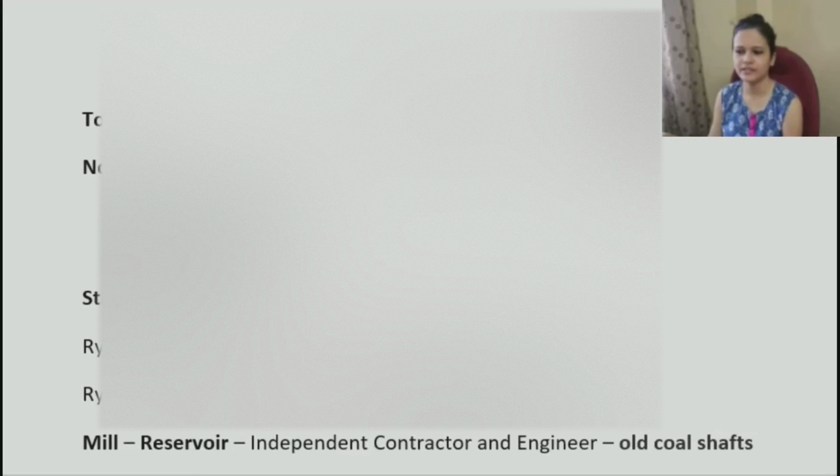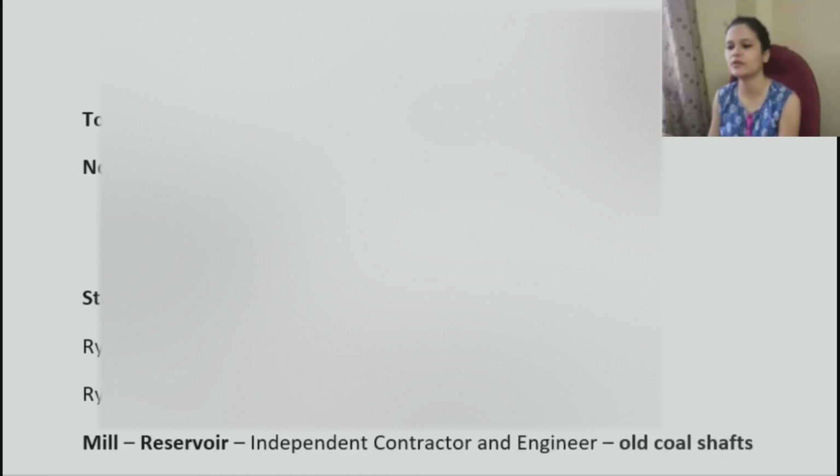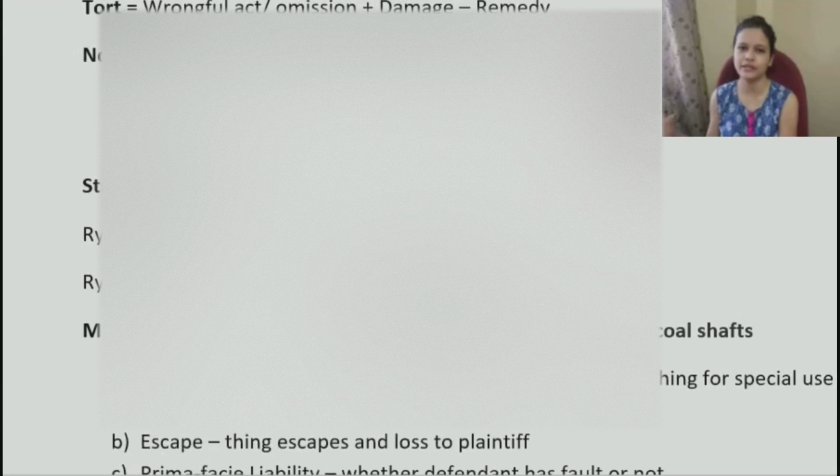Right. So Rylands versus Fletcher, there were basically two neighbors, Rylands and Fletcher. Rylands owned a mill, and for that he needed a lot of water, right? To meet the energy requirements and everything. So he thought, I will construct a reservoir inside my premises so that I can store water there and use it whenever needed for my mill.